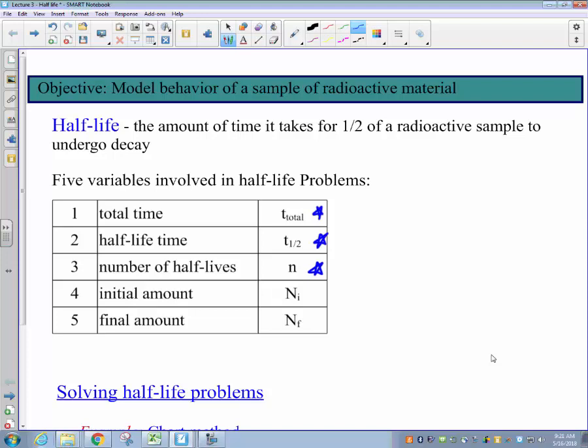And then 4 and 5 are all about the amount of the substance that we have. The initial amount that we start with, we label N sub i, or the number of particles initially, and the final amount being the number of particles, N sub f.